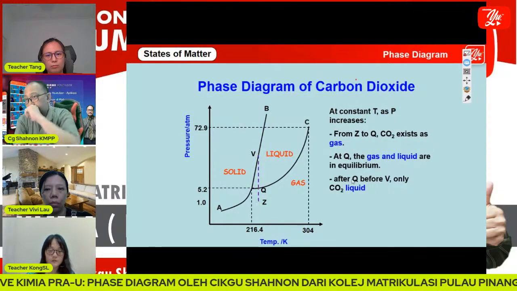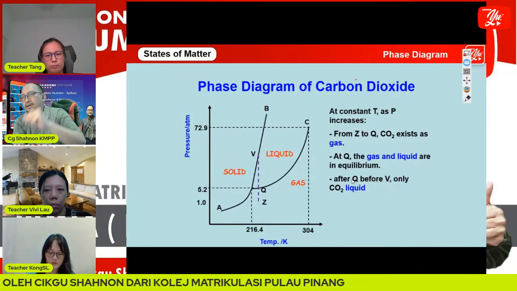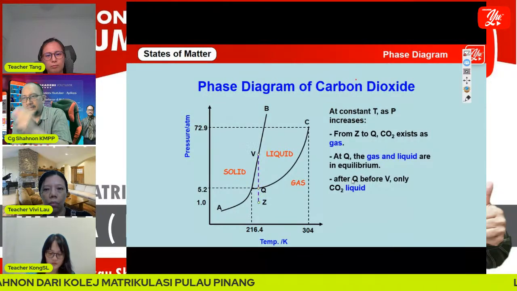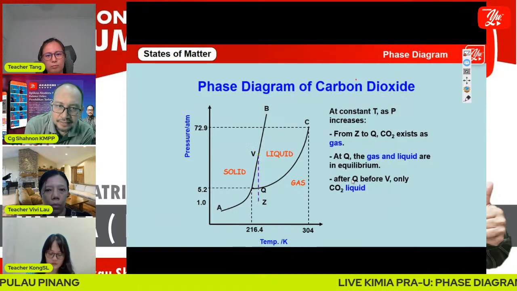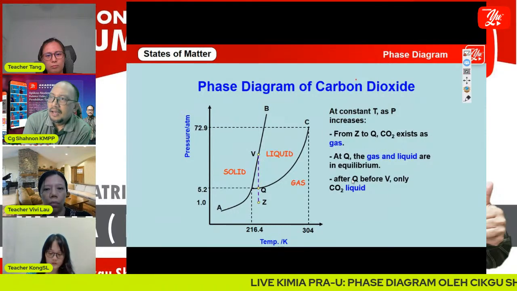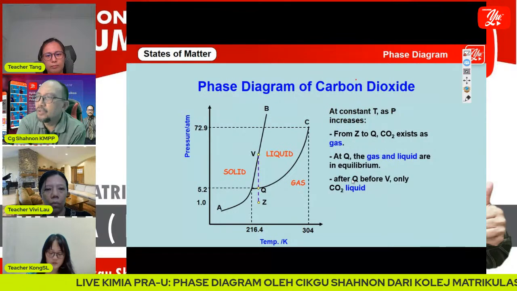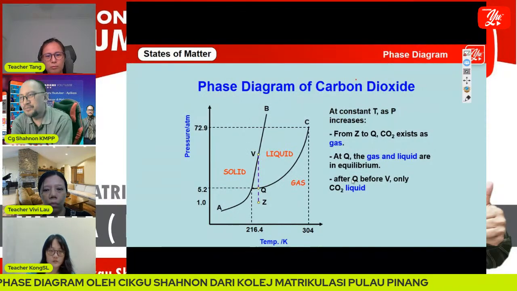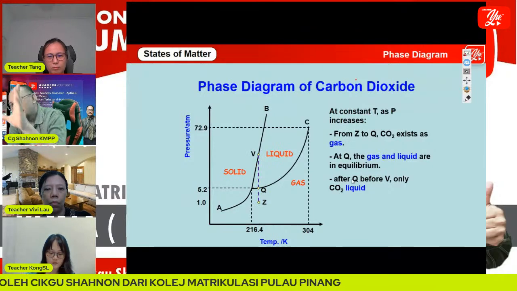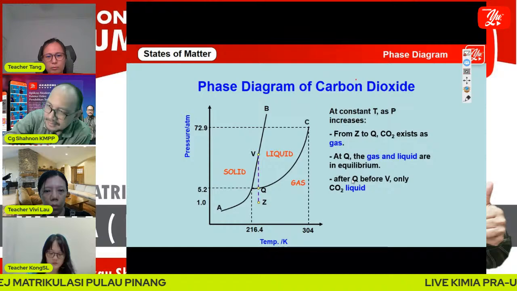In between Q and V, the phase of carbon dioxide is liquid. Only liquid carbon dioxide exists.